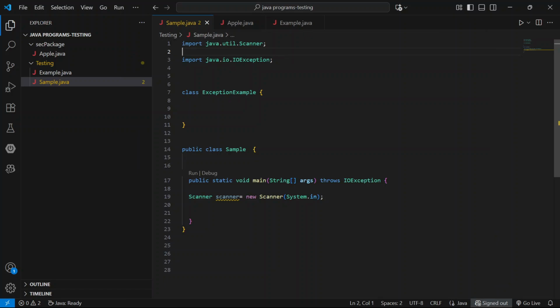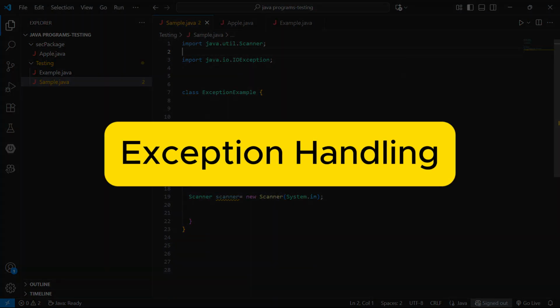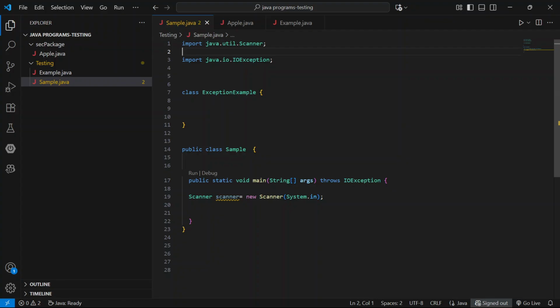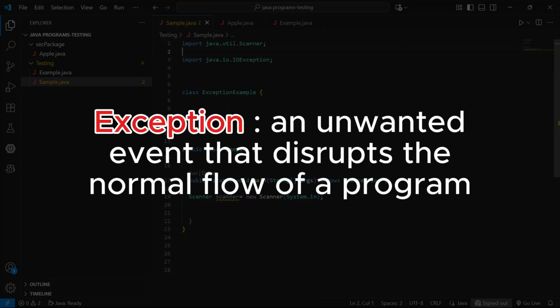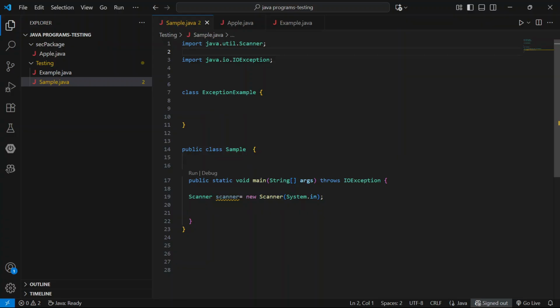In this video we are going to learn everything about exception handling in Java. We will cover what exceptions are, the types, the keywords, and even how to create our own custom exception. An exception is an unwanted event that disturbs the normal flow of the program. In simple words, it disturbs the normal flow of the program.